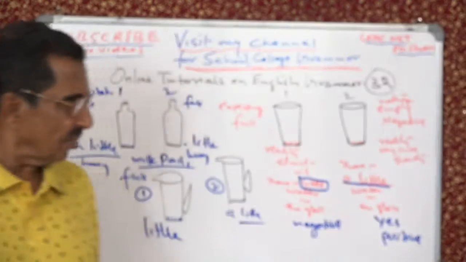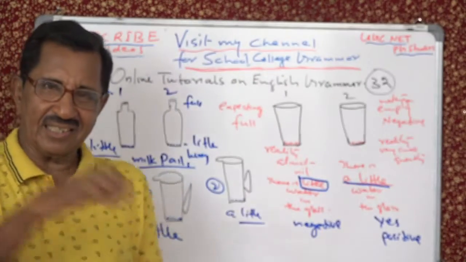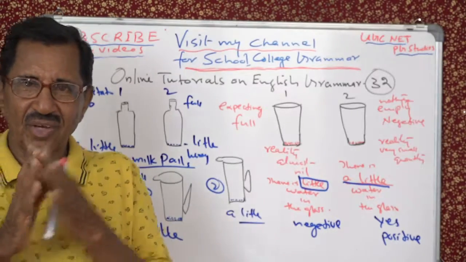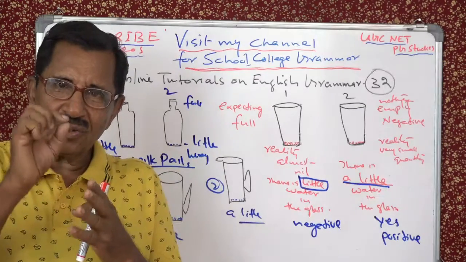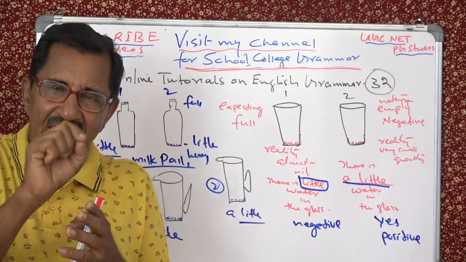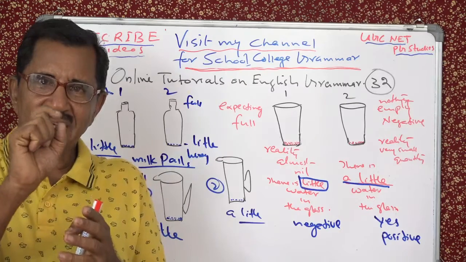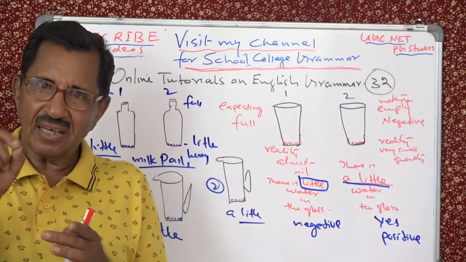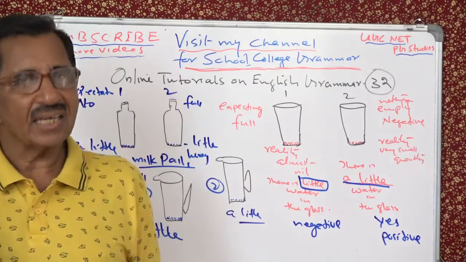The literal meaning of little is small. Little girls, little boys. But when you use little with the indefinite article it has a positive meaning, and without the indefinite article it has a negative meaning.